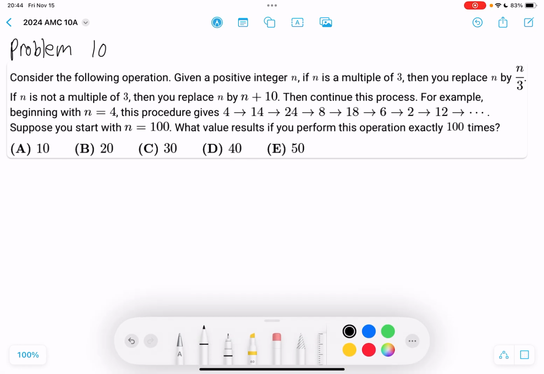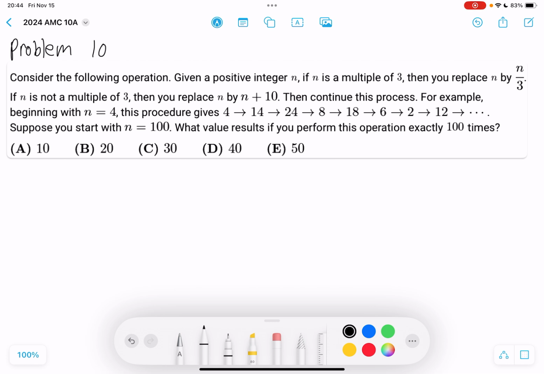This is 2024 AMC 10A Problem 10. Consider the following operation. Given a positive integer n, if n is a multiple of 3, then you replace n by n over 3. If n isn't a multiple of 3, then you replace n by n plus 10. Then you continue this process.